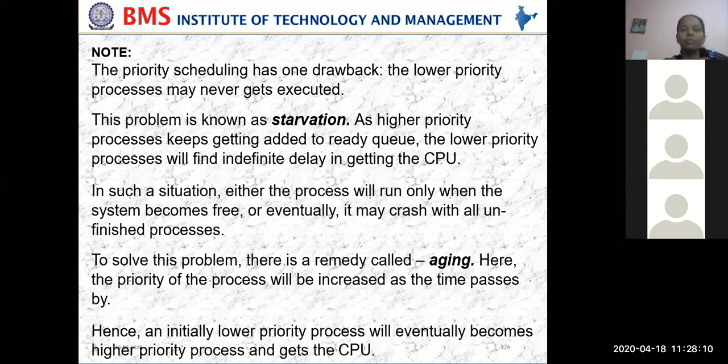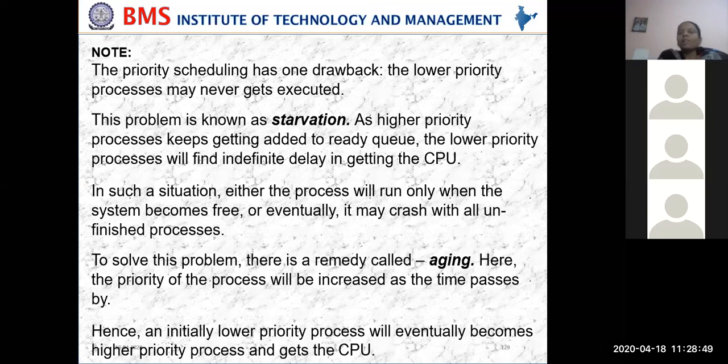Suppose you have 10 friends, and one is not eating while the other 9 are eating. He'll be starved, meaning he'll not get any food. That is what is called starvation. In this case, as high priority processes keep getting added to the ready queue, the lower priority process will be indefinitely delayed in getting CPU time. Then either the process will run only when the system becomes free, or eventually it may crash with all unfinished processes.